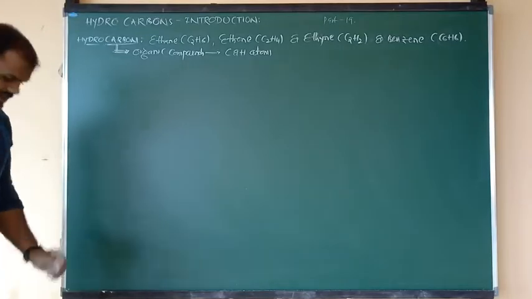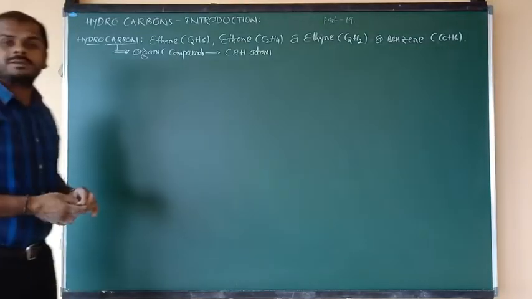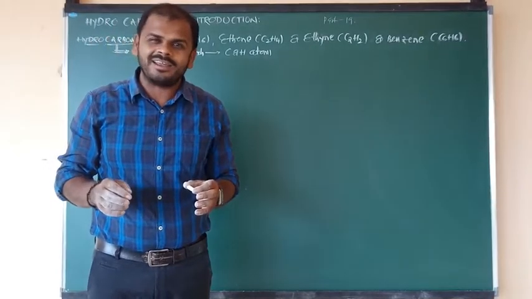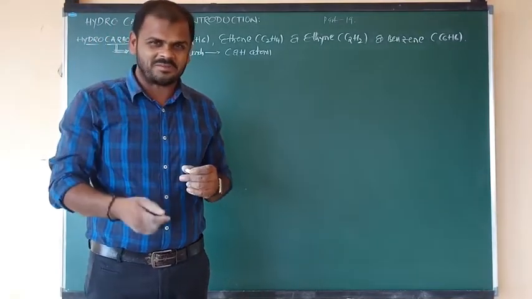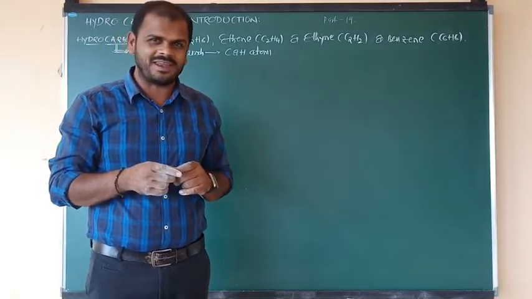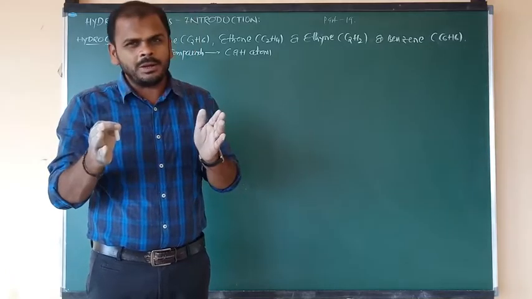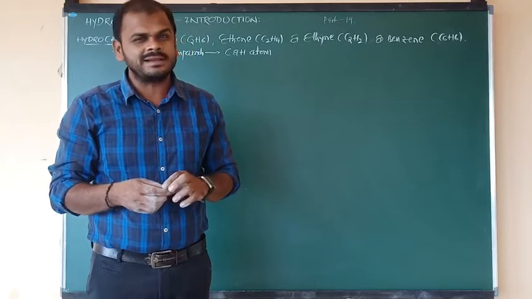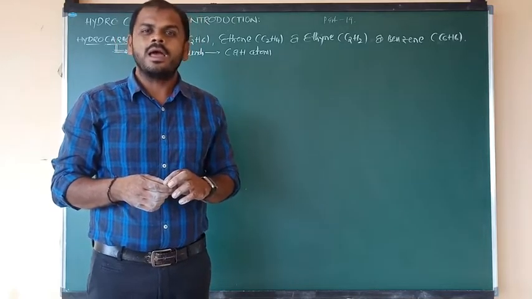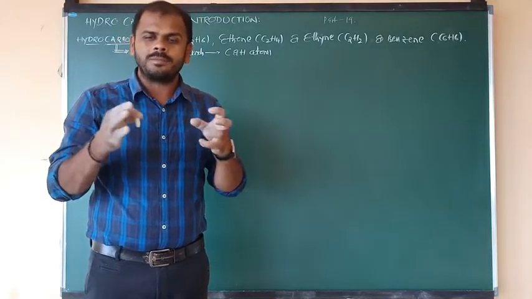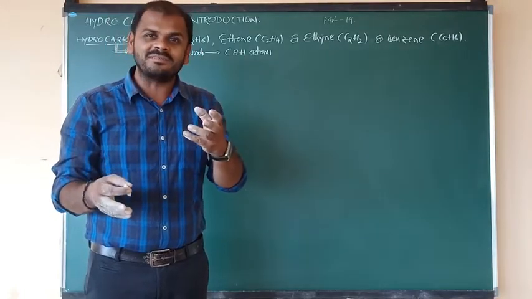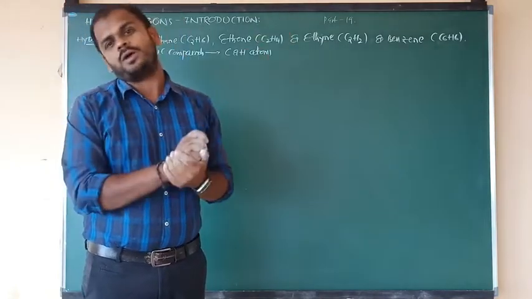Okay beta? So mainly hydrocarbons are 2 types: saturated hydrocarbons and unsaturated hydrocarbons. You know that information very well. Between carbon to carbon, by the presence of single bond, we say saturated hydrocarbons, and by the presence of carbon to carbon double bond or triple bond, they are the unsaturated hydrocarbons.